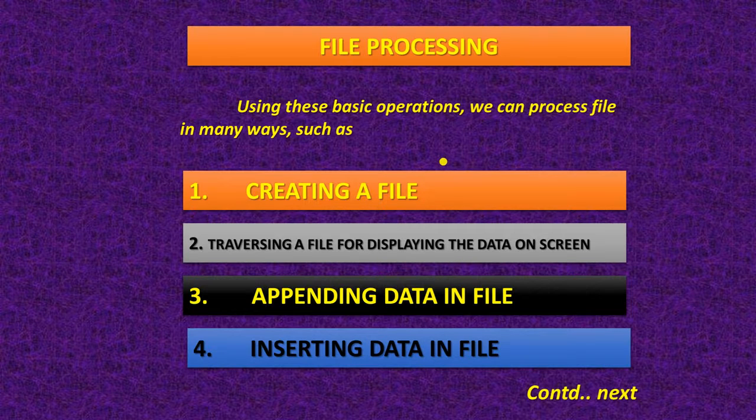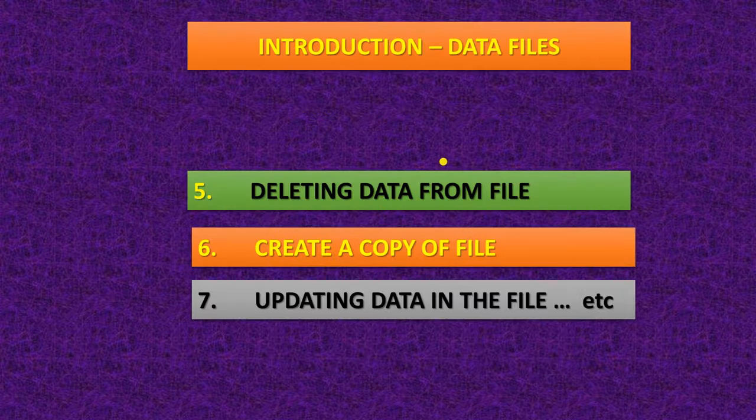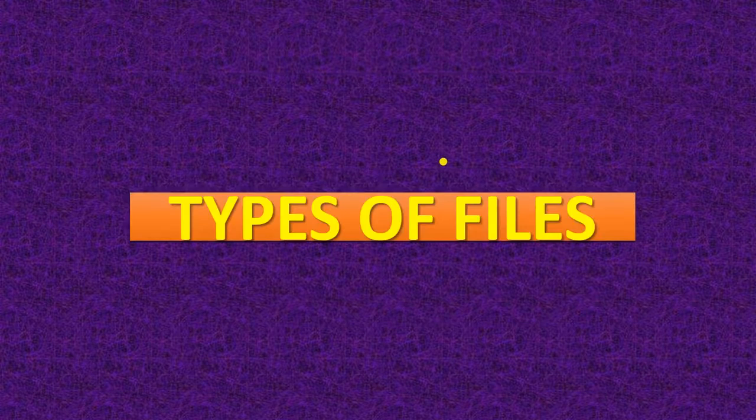Next is file processing. These are the basic operations that are used to process a file. First is creating a file, next traversing a file for displaying the data on screen, third is appending data in a file, fourth is inserting data in a file, fifth is deleting data from the file, sixth is creating a copy of a file, seventh is updating data in the file. So these are the basic operations. Many more can also be there, these are just the basic ones.